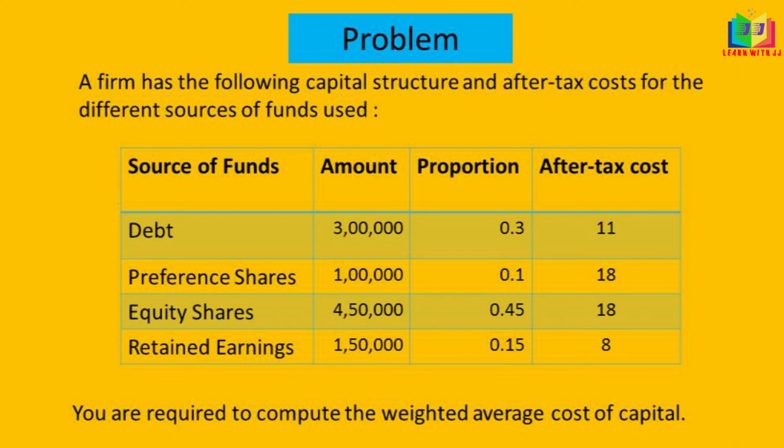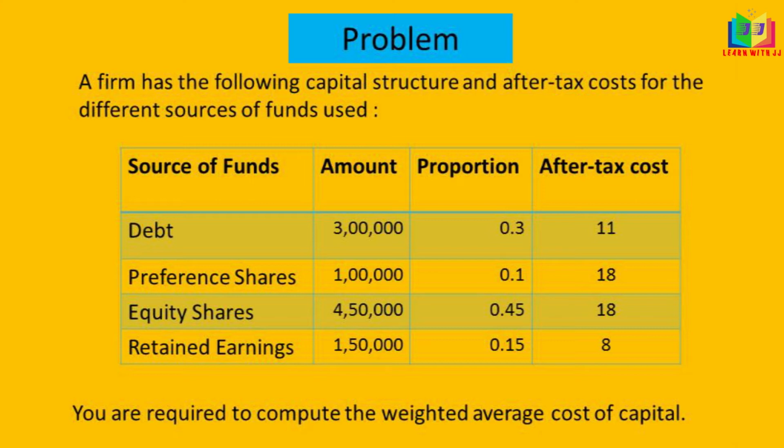This proportion is normally given in the problem, and if it is not given, we can find this proportion, and we'll see a problem later regarding that proportion calculation. And the after tax cost was given. If the cost before tax was given, we need to find out the cost after tax.